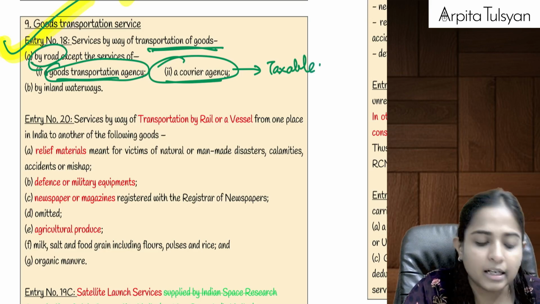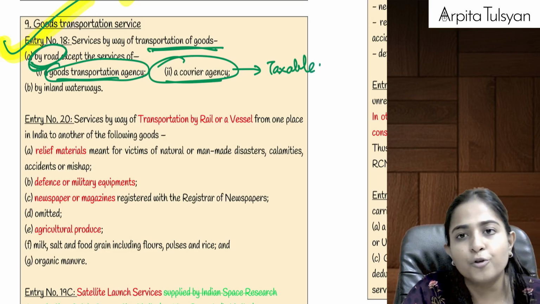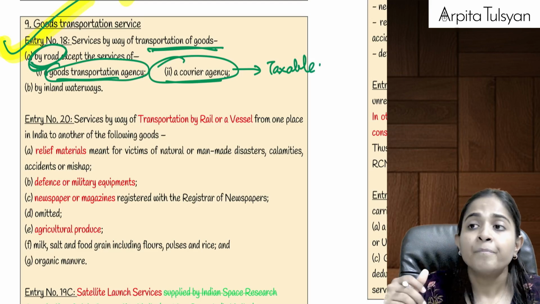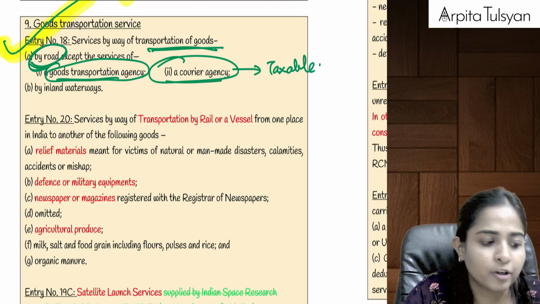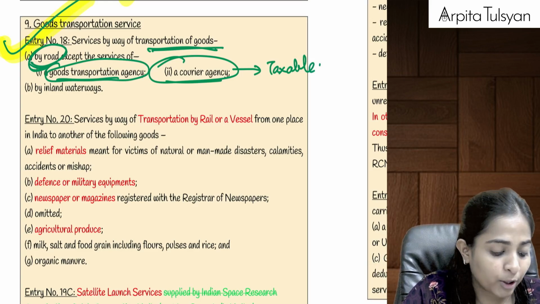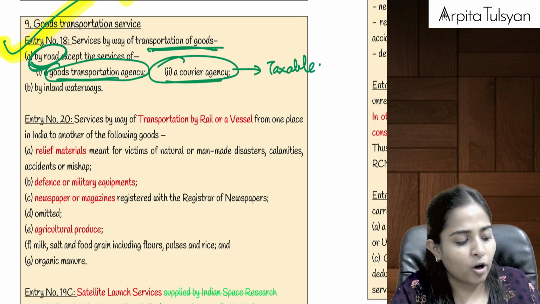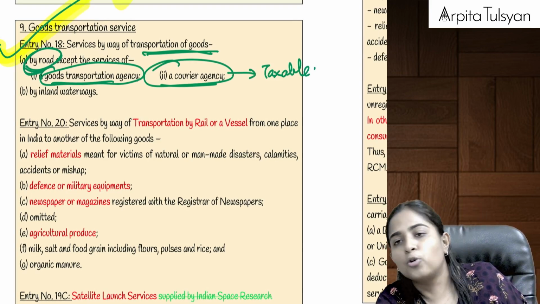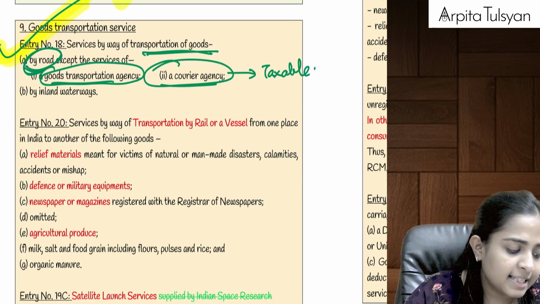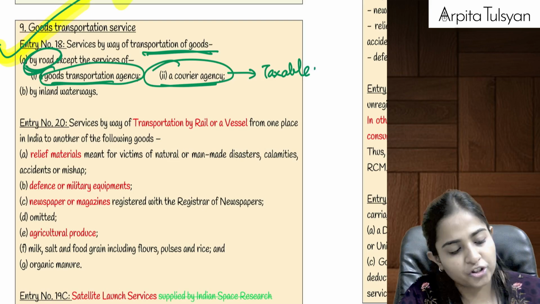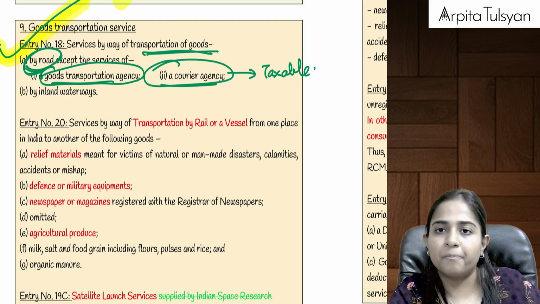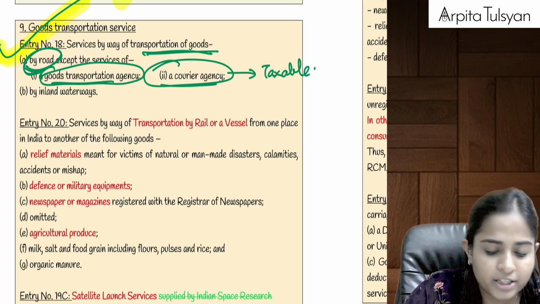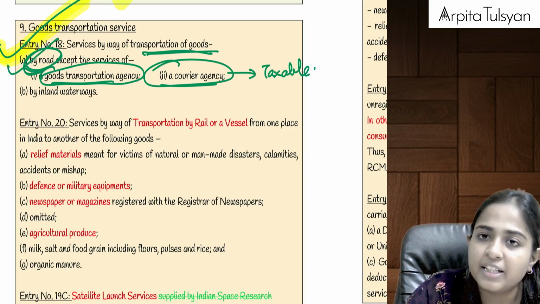If by any other mode, let's say we are just transporting it by way of porter services, by way of non-GTA services, who is not going to issue us a consignment note. I hope you all recollect, a Goods Transport Agency is such a person who, if he takes our goods, will issue us a document called a consignment note. Then only that person will be called a Goods Transport Agency. If we are providing the transportation of goods services by any person other than a Goods Transport Agency, then it will be totally exempted if it is done by road.